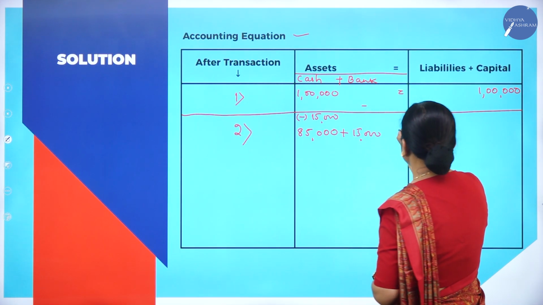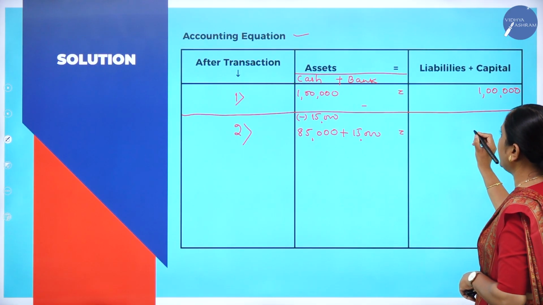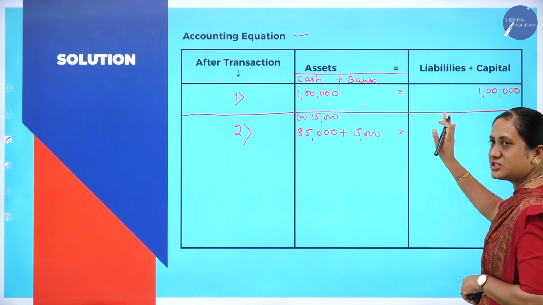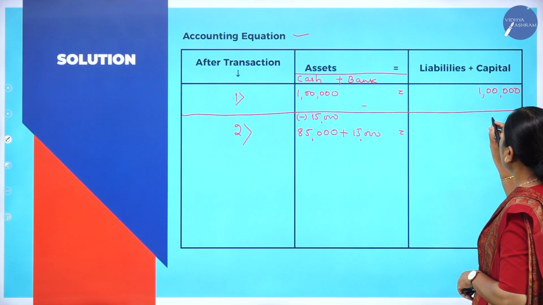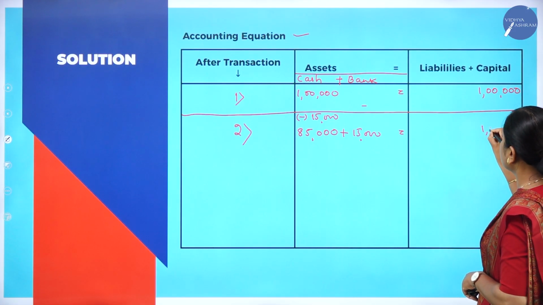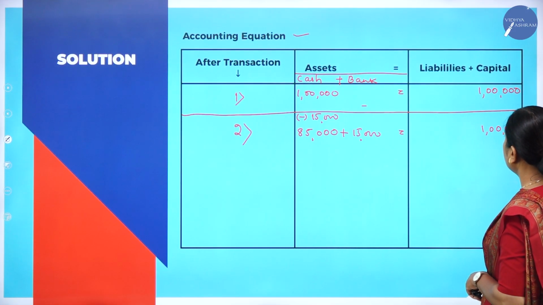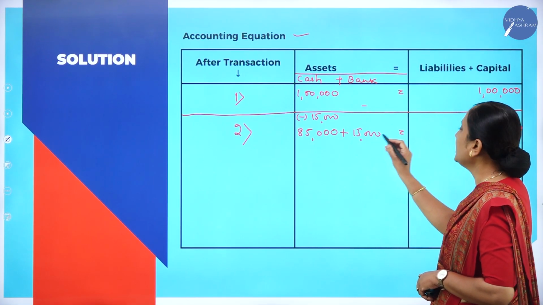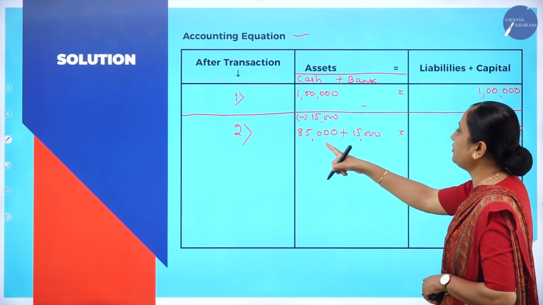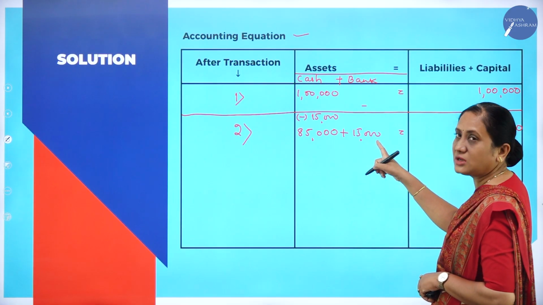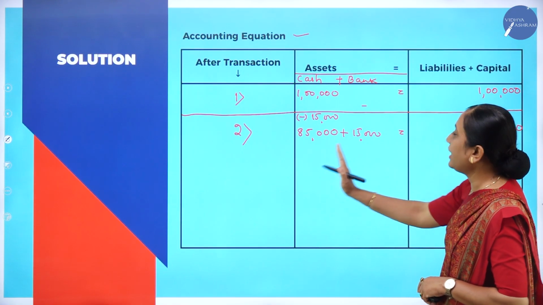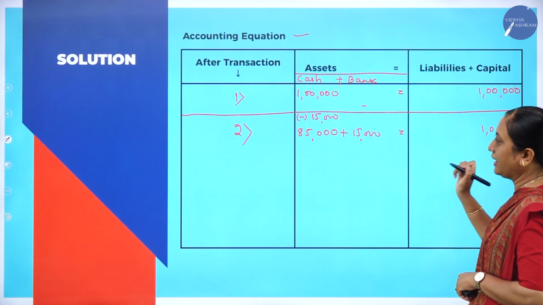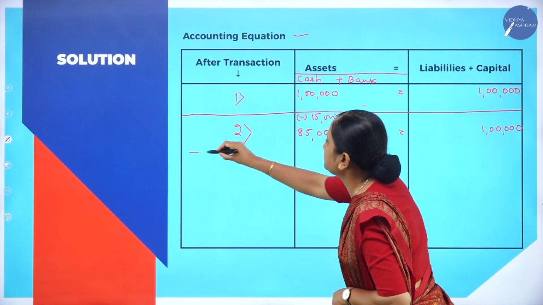Now, is there any change on the right-hand side? No change with respect to liabilities. Capital also remains the same. There is no change on this side. If you see, 85,000 plus 15,000 is how much? 1 lakh. LHS is 1 lakh, RHS is also 1 lakh. It is tallying.